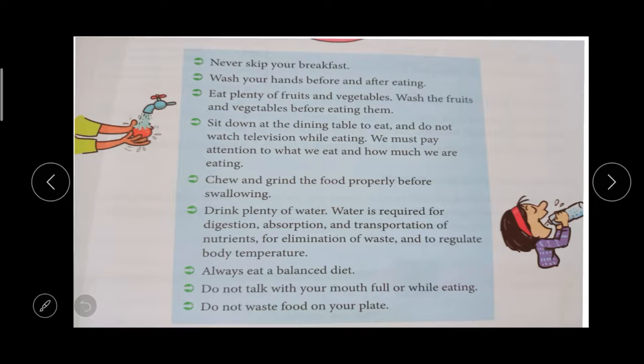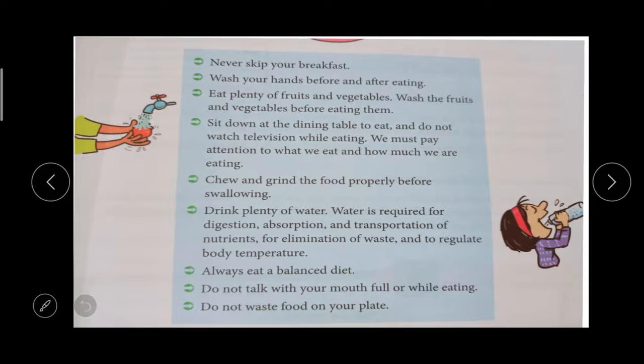We should chew correctly and grind the food properly with our teeth before swallowing. And drink plenty of water, because water is used for digestion, absorption, assimilation, transportation and to eliminate waste. We should always eat a balanced diet.